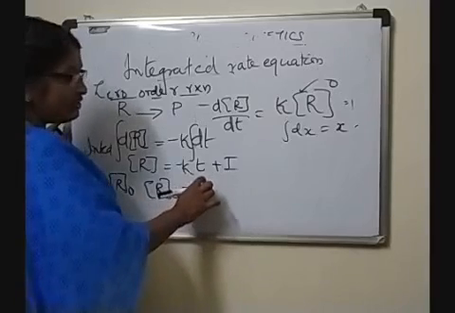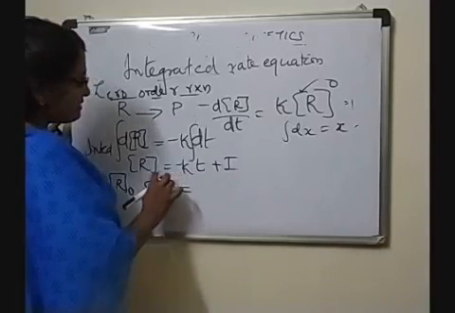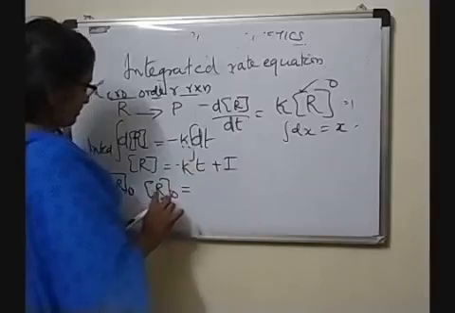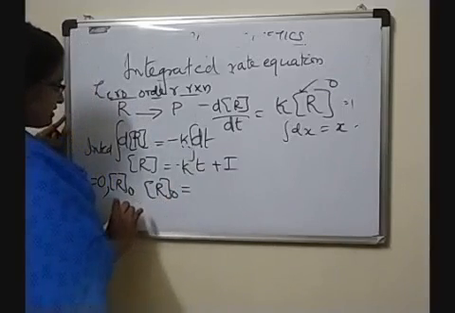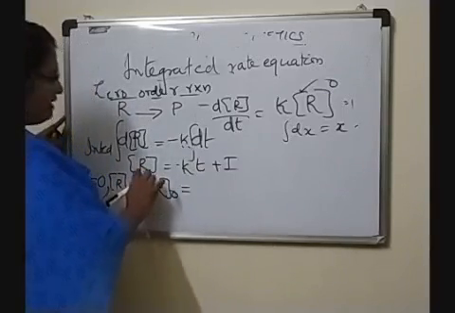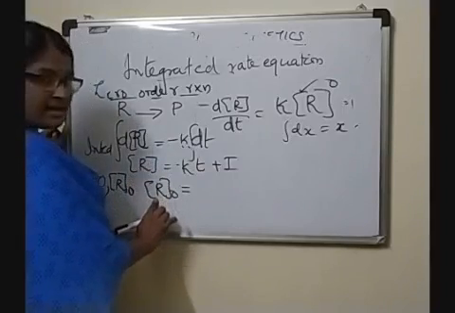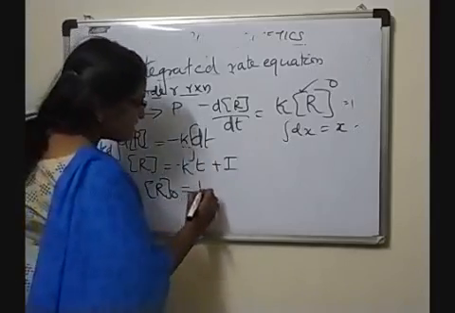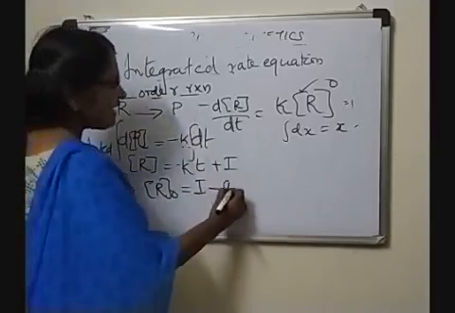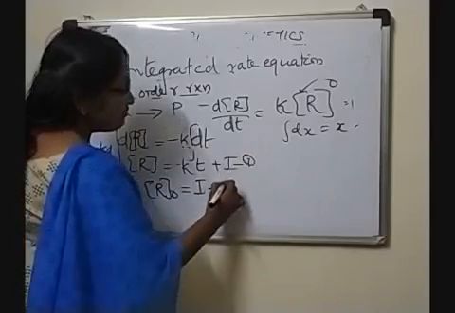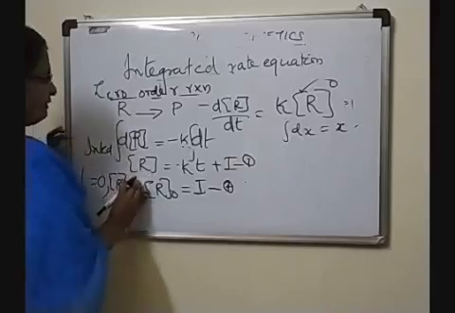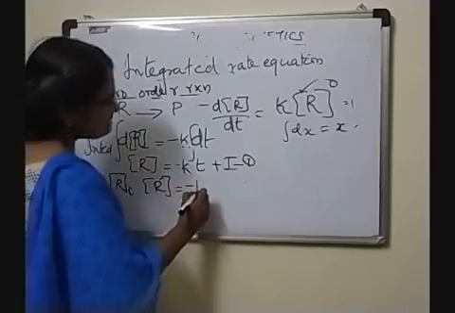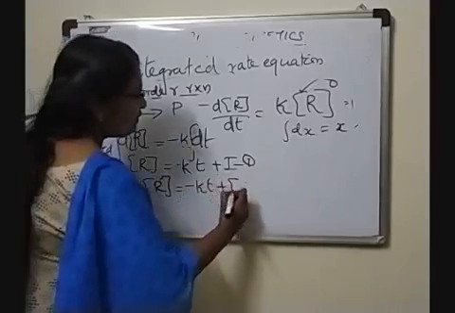This is the 0th time, the initial concentration, so this term becomes 0. So I am substituting R as R0, and with t equal to 0 the only term existing is I. So substituting this value of I in equation 1, we get R is equal to minus kt plus I, which is equal to R0.